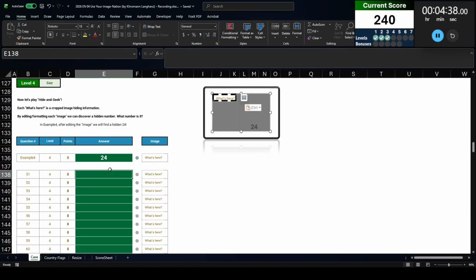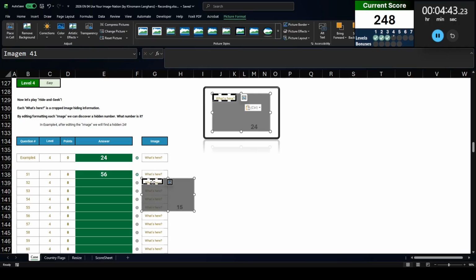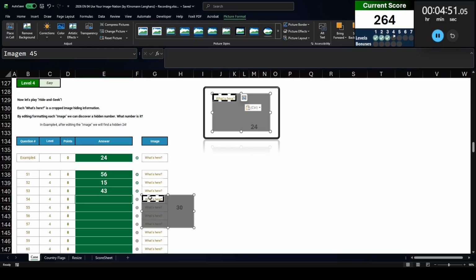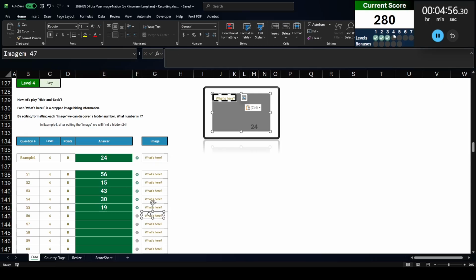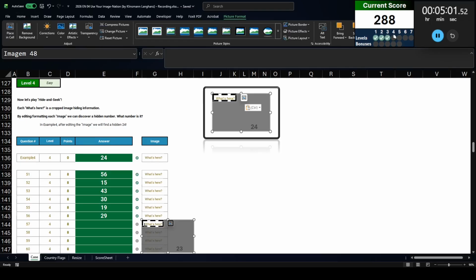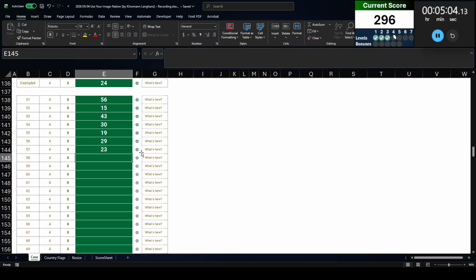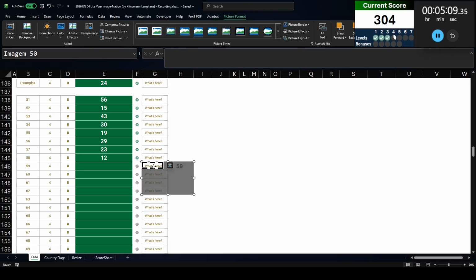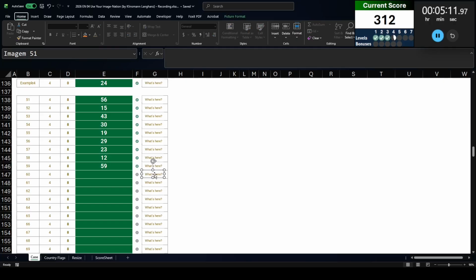So I see here we have 56, so I'm going to type 56 in there. Click here, Alt JPVC, I get 15. Alt JPVC, I get 43, and so on and so forth. What's nice is that when I click on the image, it doesn't forget which cell I highlighted with my cursor, so I don't have to click back and forth all the time. Alt JPVC, I just look at this, I hit escape, 23, enter. Alt JPVC, 12. Alt JPVC, 59. And I'm just going to do this for the entire level here.